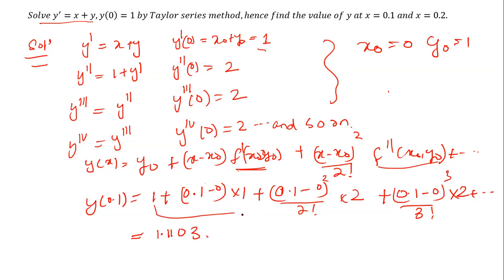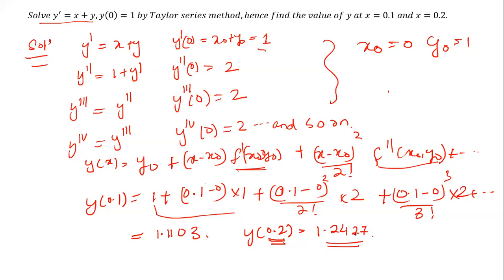Then a similar procedure you have to adopt at y 0.2. Then all the 0.2 values you can substitute in this equation. Then we find here 1.2427. That is the result.